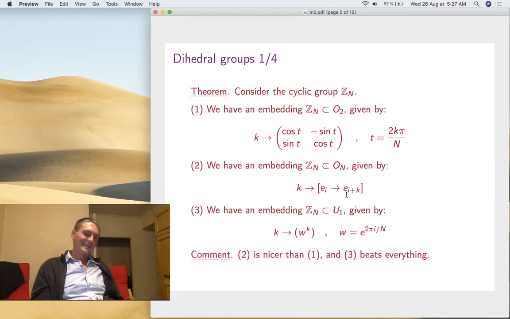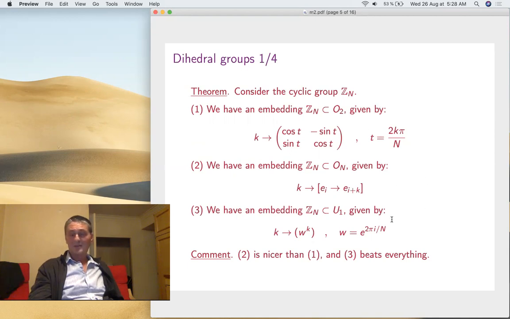So this is, you see, with respect to what I was telling you before, normally we should say that the first one is the good embedding because it's in 2 dimensions. This is in n dimensions. But this is better. I mean, definitely it's better to work with this kind of guys than with these 2x2 matrices. So you see, it's very subjective. I think this one is a bit better than this one. Actually, you can do even better.